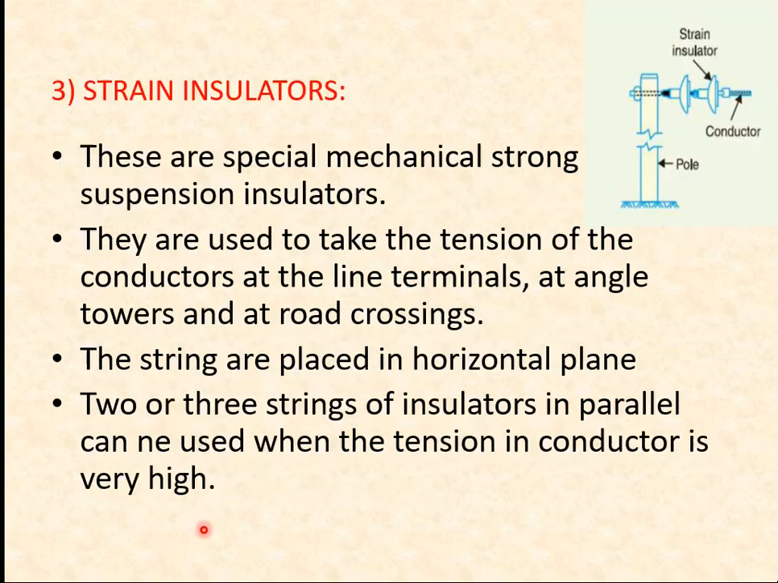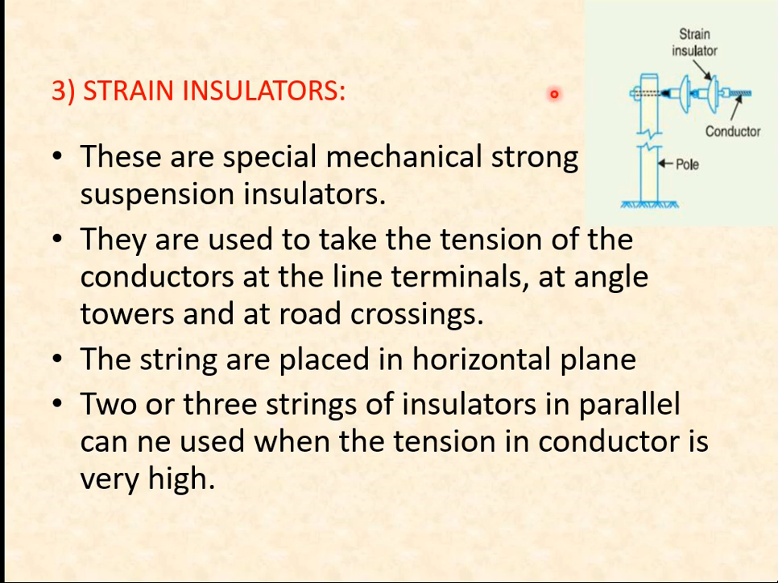Next, strain type insulator. In this picture, you see a strain type insulator. This is also a suspension type insulator, but it is used in the horizontal position. This is your vertical pole and this is the horizontal. This is the number of discs and this is your conductor. There is a nut and bolt type connection so that it can be used for an angle position.